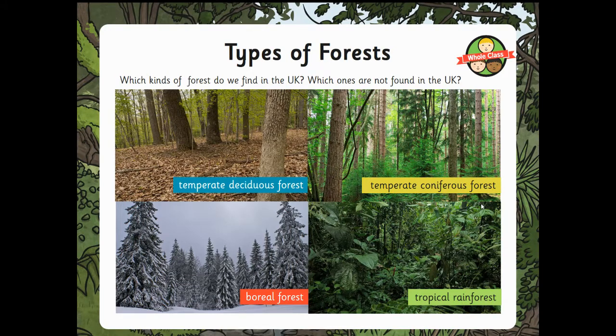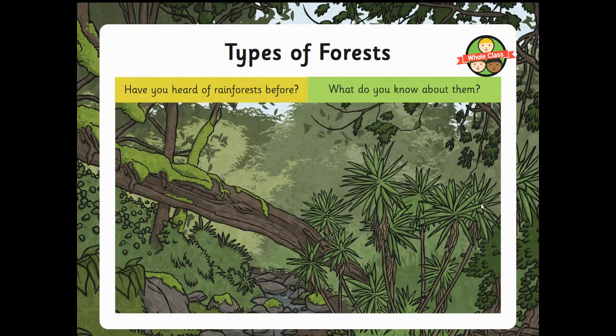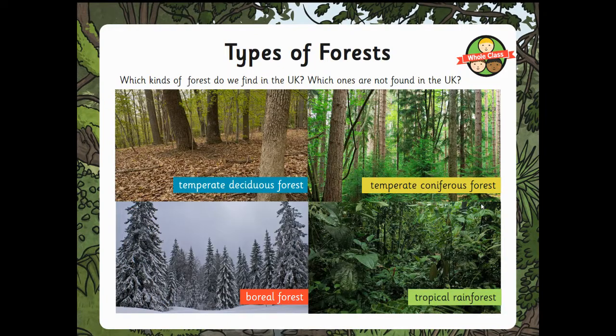Okay, so which kinds of forests do we find in the UK? Which ones are not found in the UK? So it is the top two that are found in the UK, the temperate deciduous and the temperate coniferous. Okay?